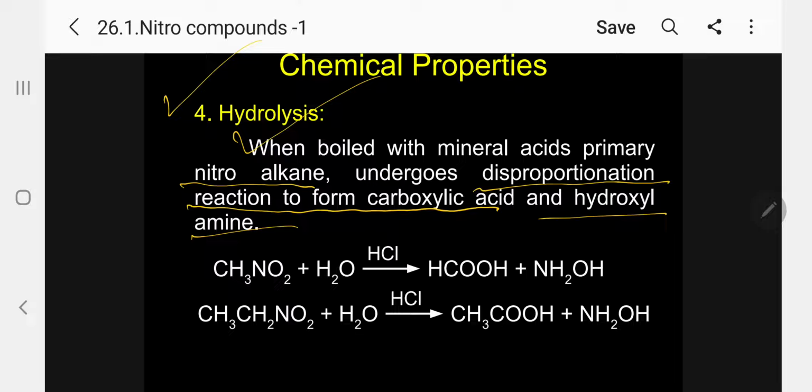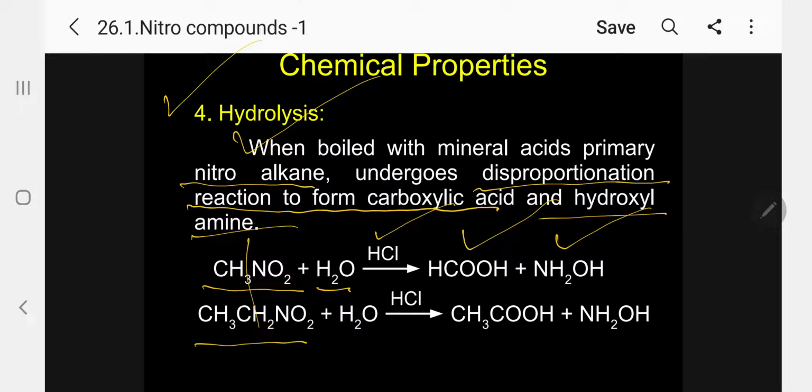Let me explain with a simple example. I am taking nitromethane and treating with water in the presence of HCl. So what is happening here? There is only one carbon, so it gives formic acid, and NO2 becomes NH2OH, hydroxylamine. So formic acid and hydroxylamine are formed.